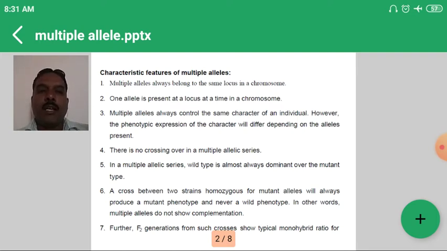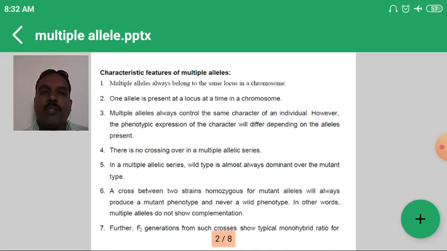What are the important characteristics of multiple alleles? Multiple alleles are always on the same locus on the chromosome. Only one allele is present at the locus at a time in a chromosome. Multiple alleles always control the same character in the individual, so the phenotypic expression of that character will differ depending upon the alleles present in the genotype.